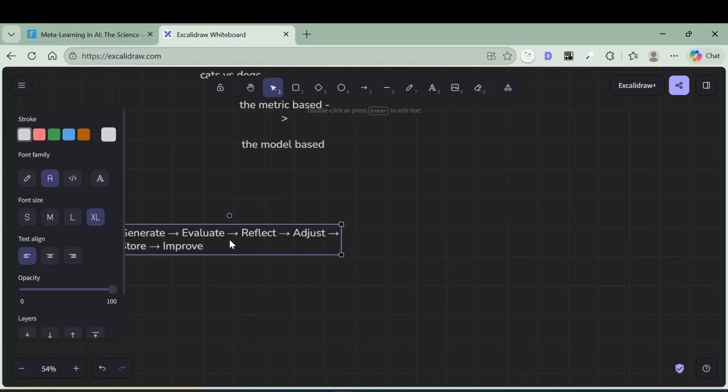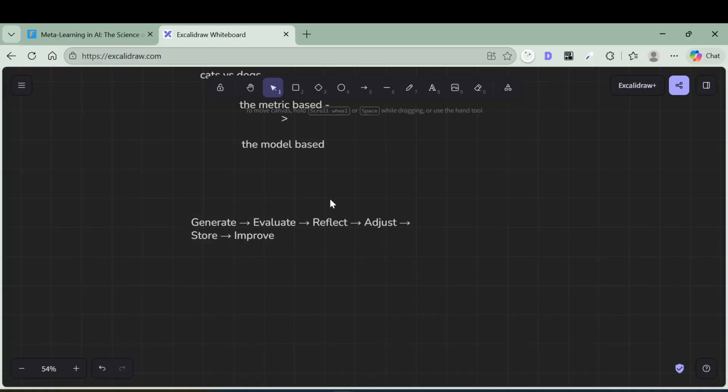Let me show you here. This is the generate step. This is called a feedback loop. We generate something, then evaluate it. After evaluating, we reflect. Our reflection loop happens, we adjust, store it somewhere, and then improve. You already know the reflection loop.